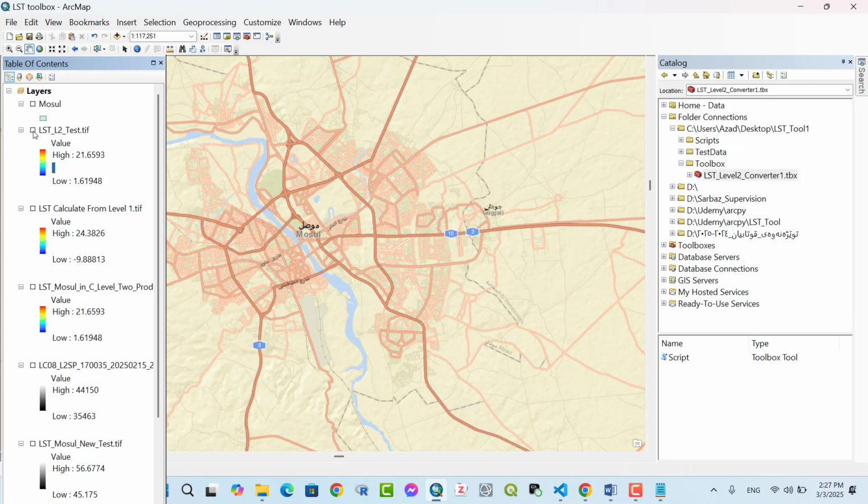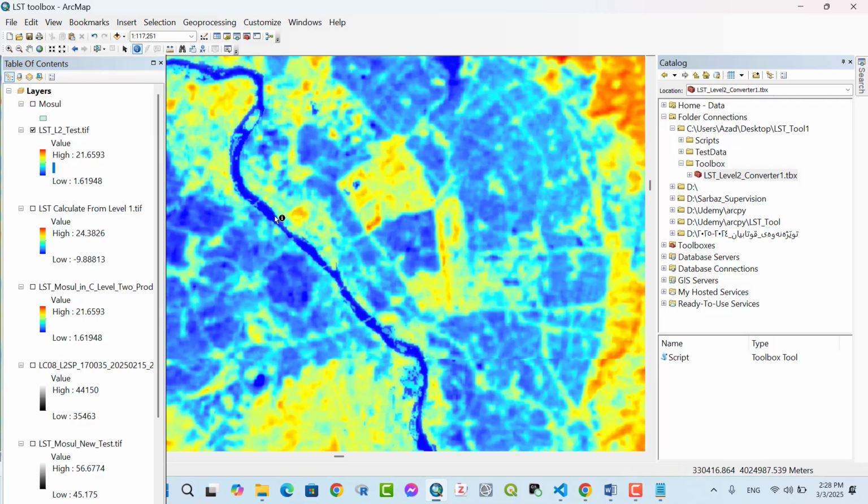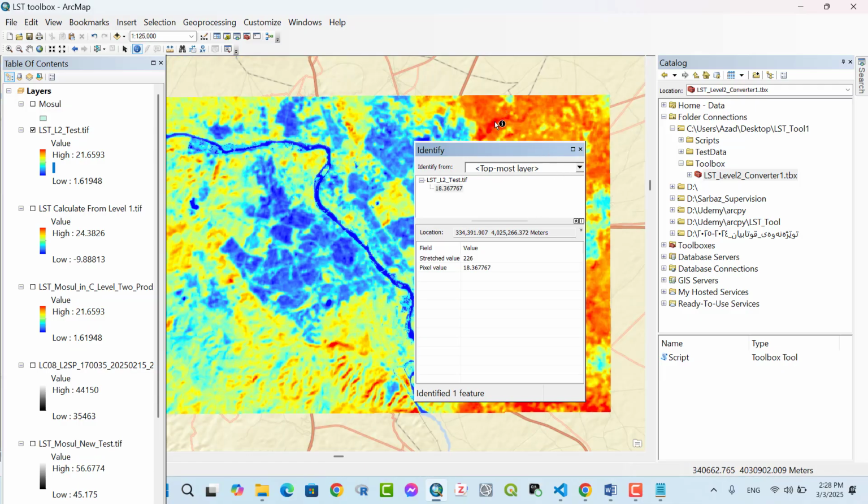The LST is for Mosul city, for example. In the water body, the Tigris River, it is 10.6 degrees Celsius, while in some other pixels around the city, we have 19.6, for example.